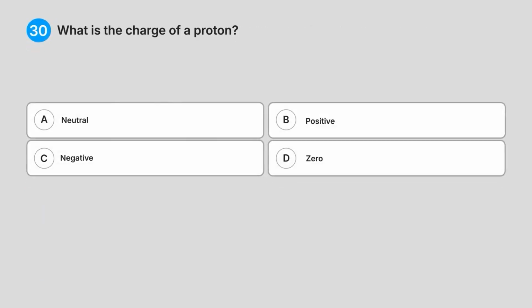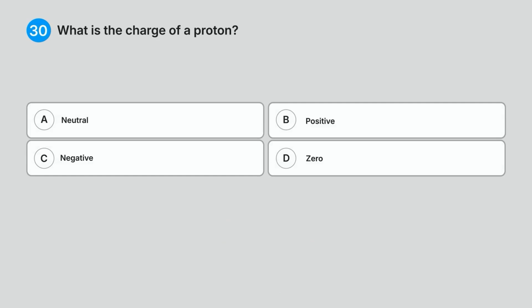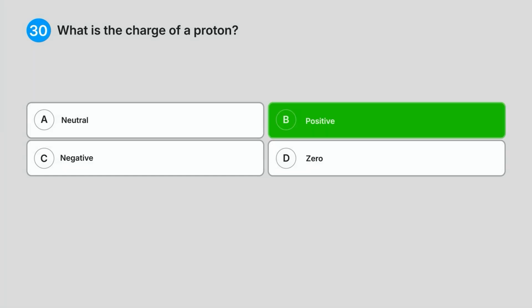30. What is the charge of a proton? A. Neutral. B. Positive. C. Negative. D. Zero. What do you think is the answer? Correct answer: B. Positive.